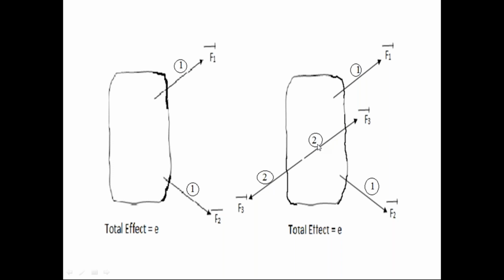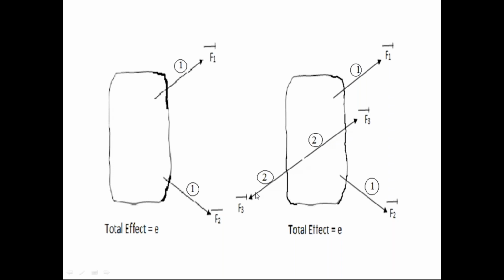Look at that second force system. The second force system has two forces. The two forces are acting in the same straight line. The two forces are in opposite direction. The two forces are equal in magnitude, F3 bar and F3 bar. Look at the second force system, everyone. What I applied on the rigid body is the second force system, without disturbing the first force system. Already the rigid body is subjected to the first force system. There is no change on it. But in the second diagram, we apply another force system, the second force system, on the rigid body.